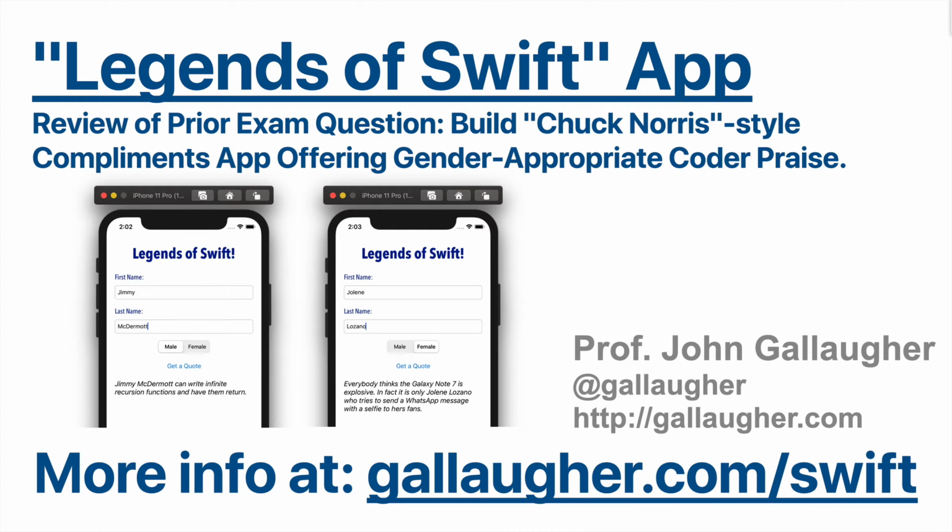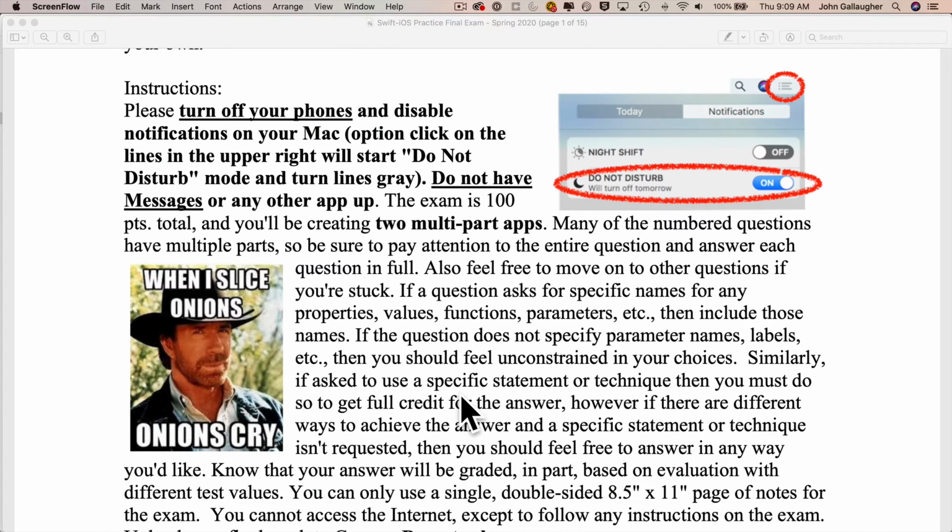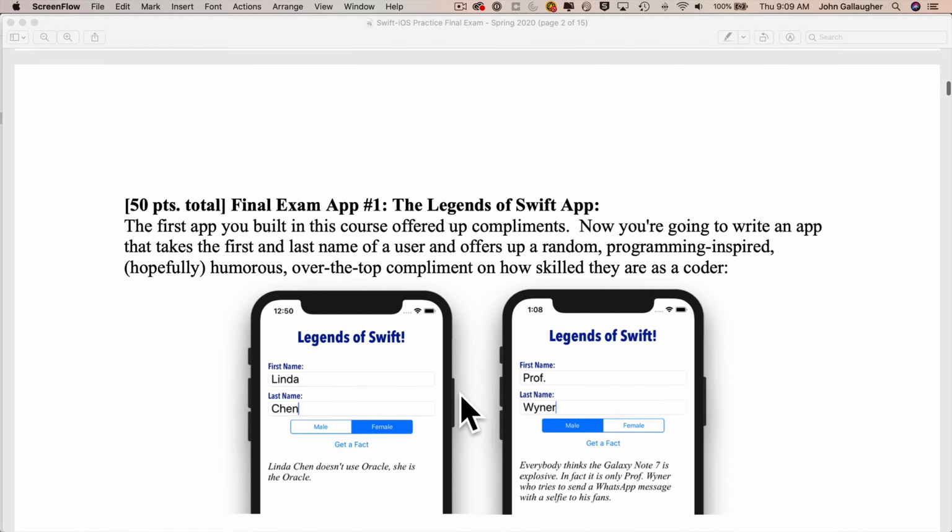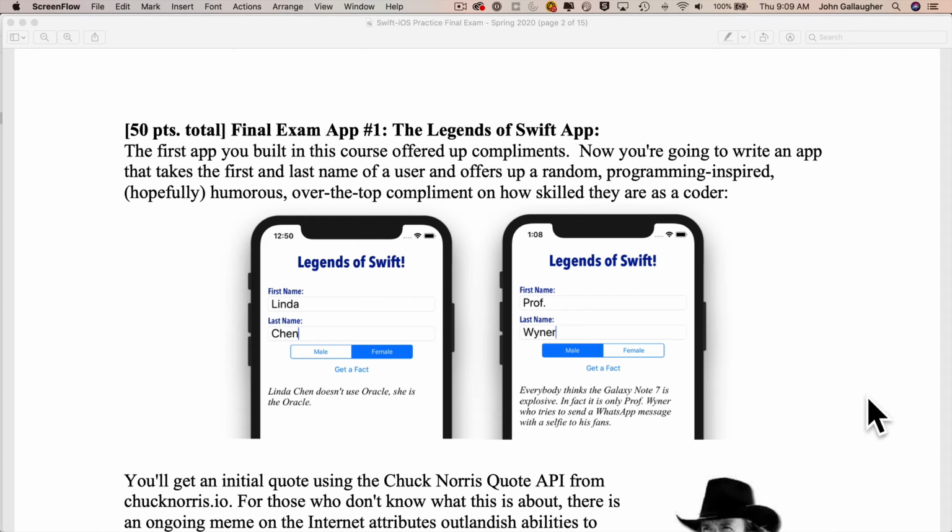So let's code. Alright, Swifters, I'm posting an old test as an exam review for my current students. The end result we'll come up with will be a little bit different than what we asked for in this exam, so some of the questions may vary, because I now have my students use URLSession instead of the Alamofire CocoaPod and native Swift JSON parsing instead of the SwiftyJSON CocoaPod, so we'll ignore anything that mentions CocoaPods and those latter two products.